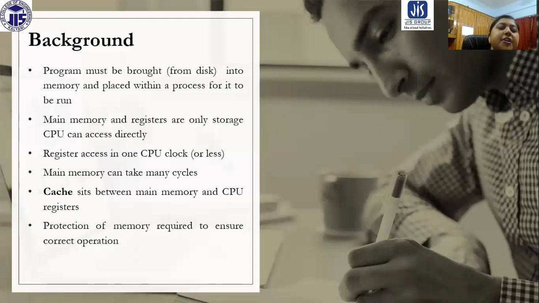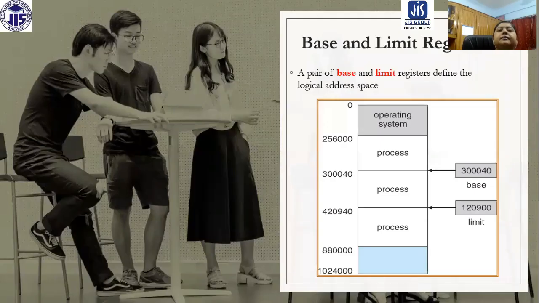Protection of memory is very important to ensure correct operation. If you cannot ensure protection of memory, then many problems can occur, which we will discuss later. The first thing in this regard is the base and limit register.